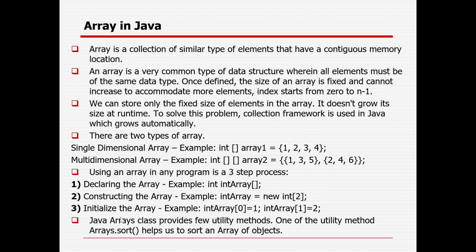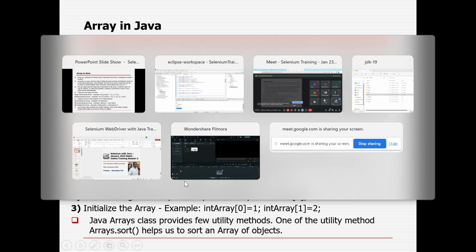So how can you deal with the array? There are two ways. One is you can directly define the array and define its values as well. Another is you can declare the array, construct the array, and initialize the values of the array. I will show two processes: one for the one dimensional array, and the other for the two dimensional one. For the one dimensional, let's go step by step. We'll be declaring the array.